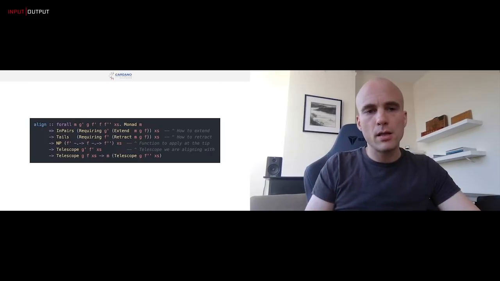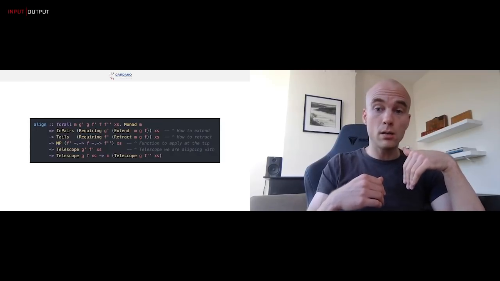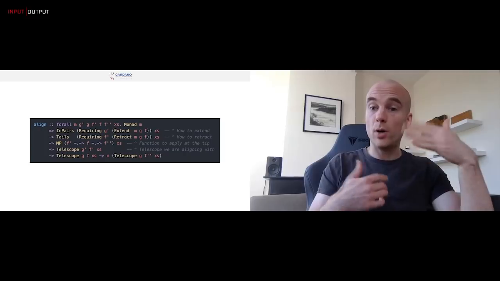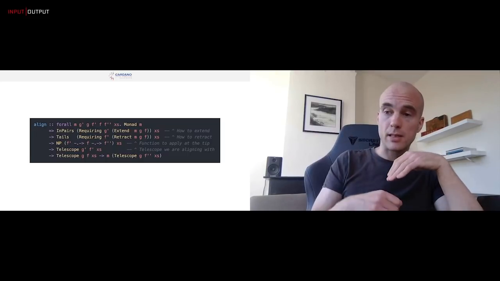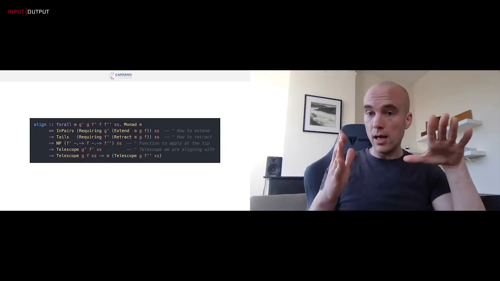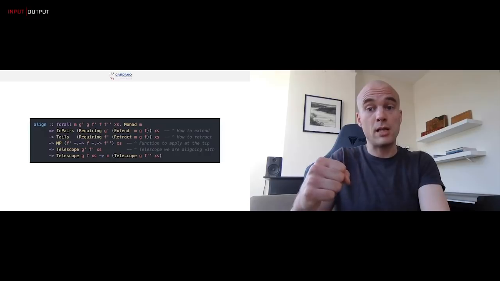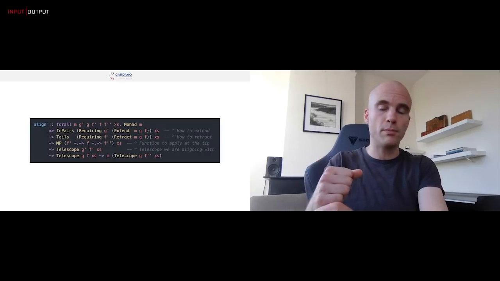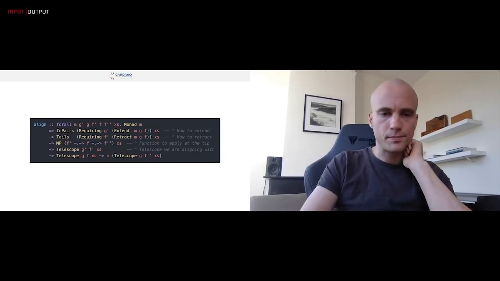And then finally, alignment of telescopes means that if I have two telescopes, where one might be shorter or longer than the other one, we can now align them, right? So we can take the other telescope. If the other telescope is shorter, we extend it. If the other telescope is longer, we retract it. Once they are aligned, we can then have two current states that are both at the same era, and so we can apply a function on both of them. And that function would have the same type. So that's alignment.